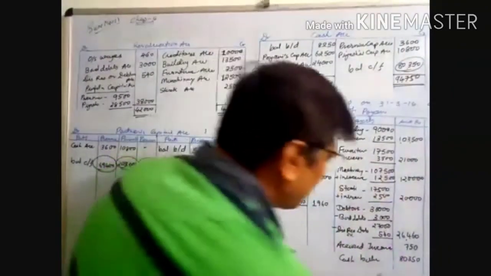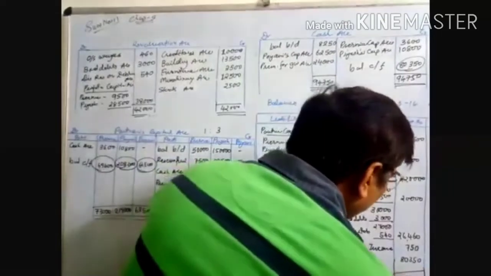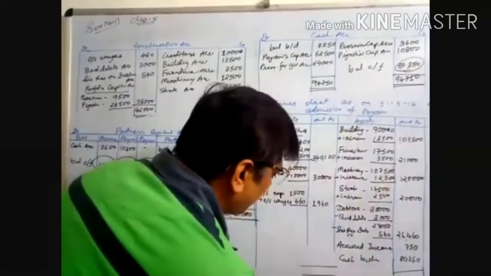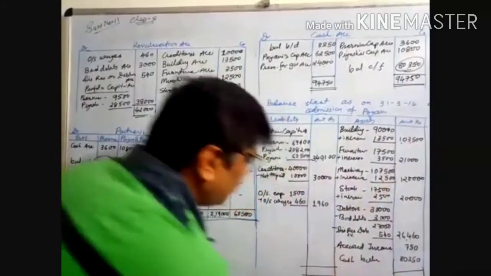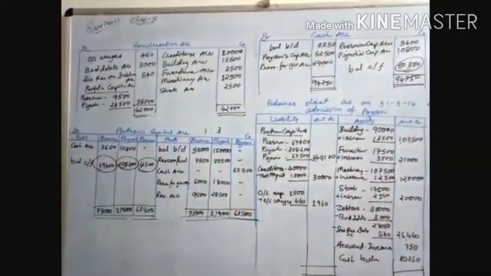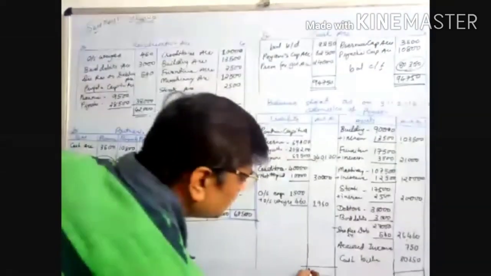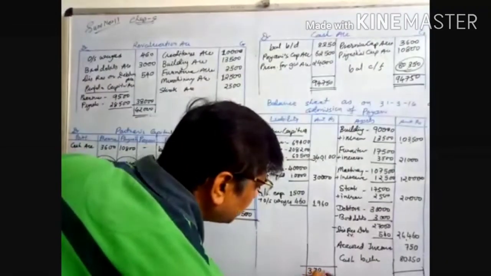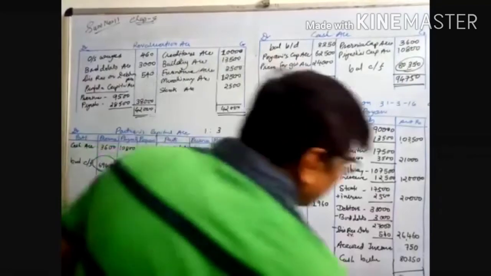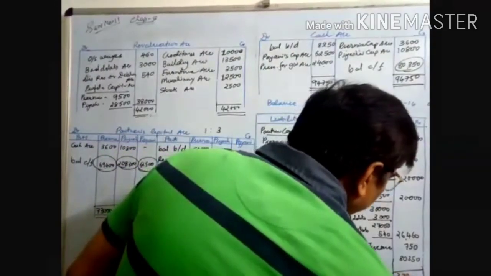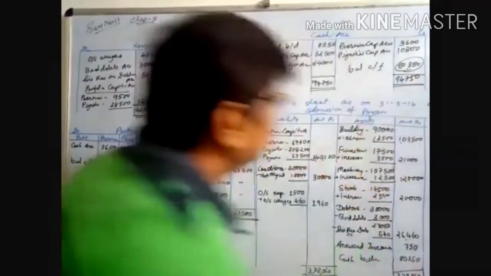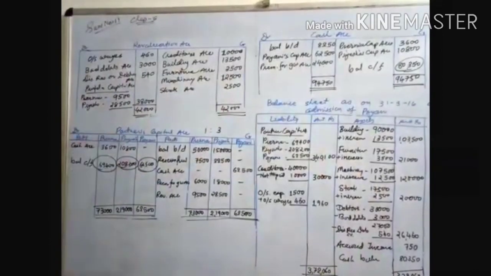Now make the total on both sides. If both side totals get tallied, then your answer is right. You will get 8 marks in your board examination. 3,72,060. Like that, you have to complete your sums.